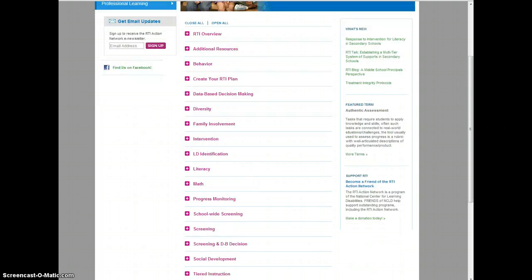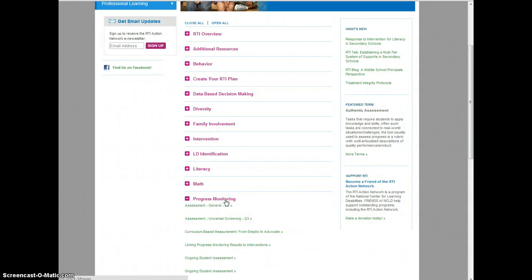Some points that might be of interest to you could be the progress monitoring, because as we do our RTI tracking, the first step is to do a universal screener, which we have with our reading and our math, and then you do your interventions, but just to continue periodically doing a progress monitoring to see, are the kids responding, are they making adequate progress, is it at a fast enough rate?